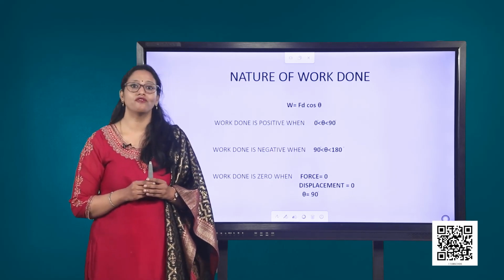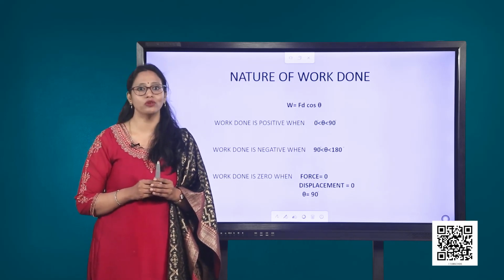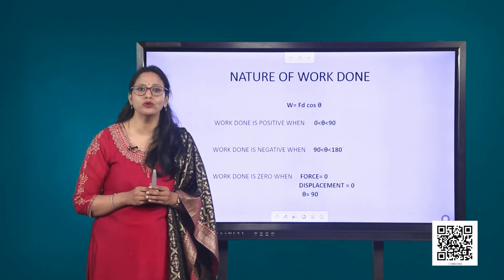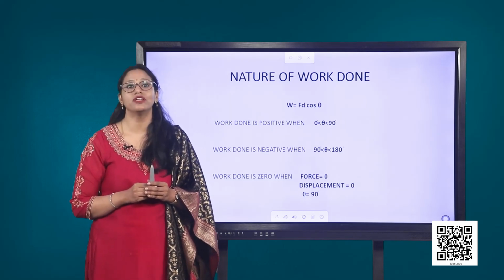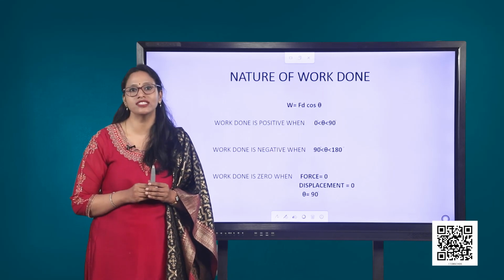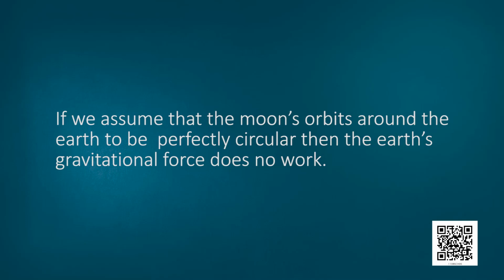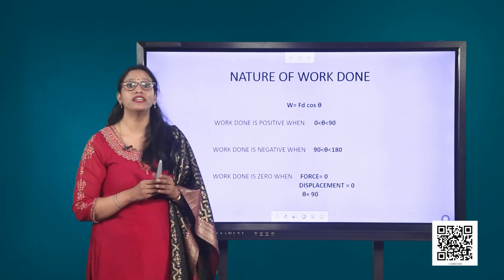The third case for work done to be 0 is an interesting one because here neither the force nor the displacement is 0. In fact, they are mutually perpendicular to each other. That means theta is equal to 90 degrees, and the value of cos theta, that is cos 90, is 0. If we assume the moon's orbit around the earth to be perfectly circular, then the earth's gravitational force does no work. The moon's instantaneous displacement will be tangential.